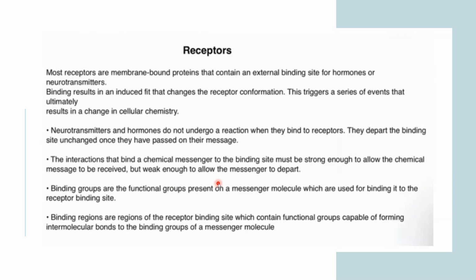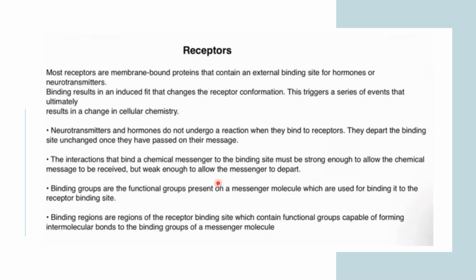Basically, the chemical message should be passed on, so they have to be in close proximity, right? But the binding is not so strong that they do not get apart from each other. So there is an optimal binding which has to happen to pass on the message, and after the message is received, they have to depart from each other.